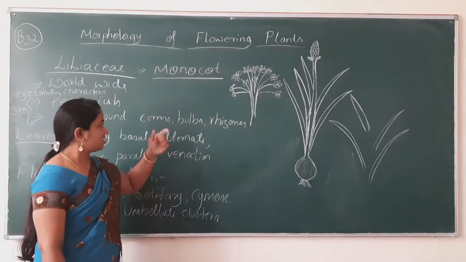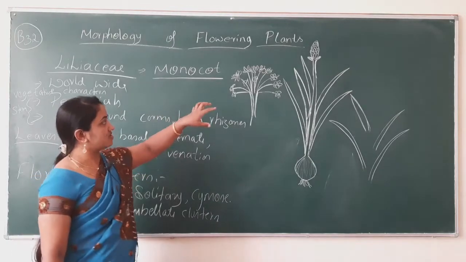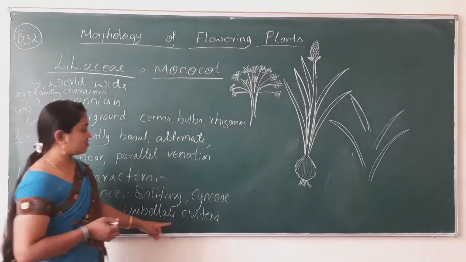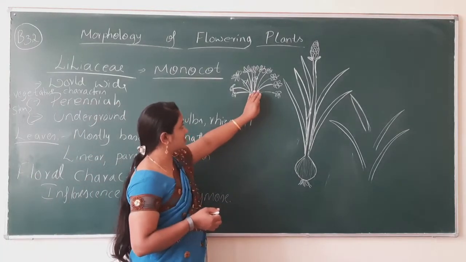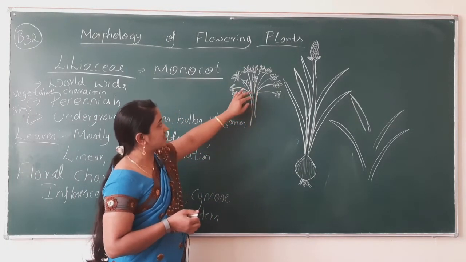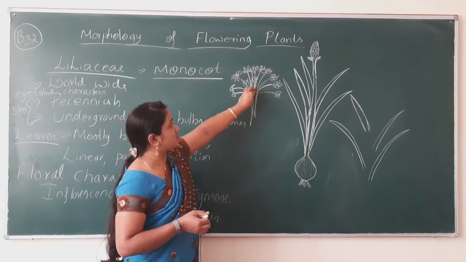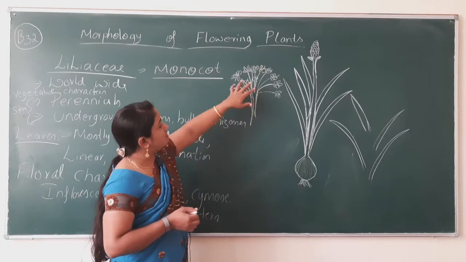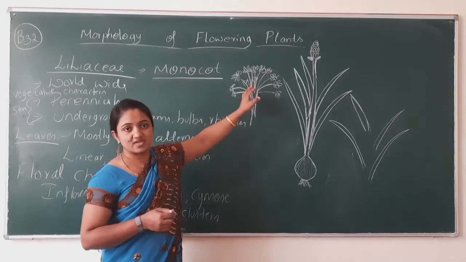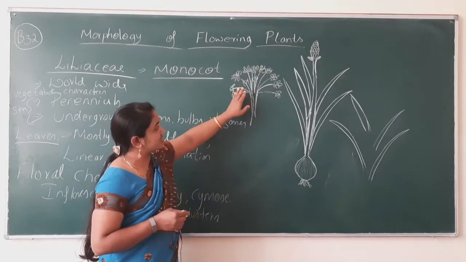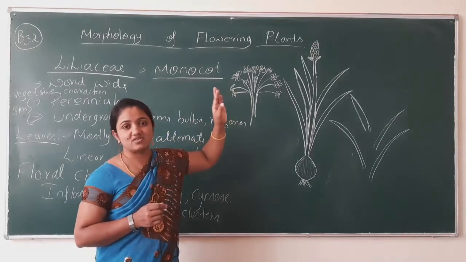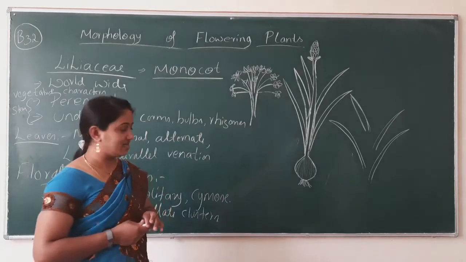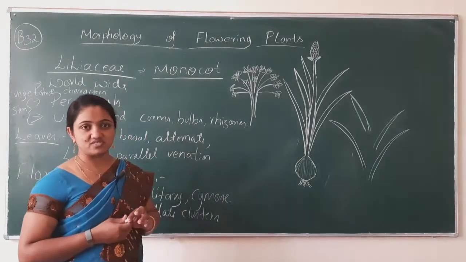If the flowers aggregate with one another, they are having the flowers from this central axis. All the flowers get connected to the central axis and they all get separated, and by seeing that inflorescence we cannot tell what type of inflorescence it is, but we have to write it is a cymose inflorescence, right?